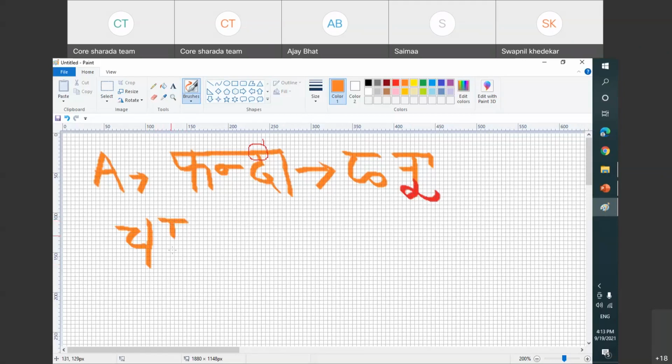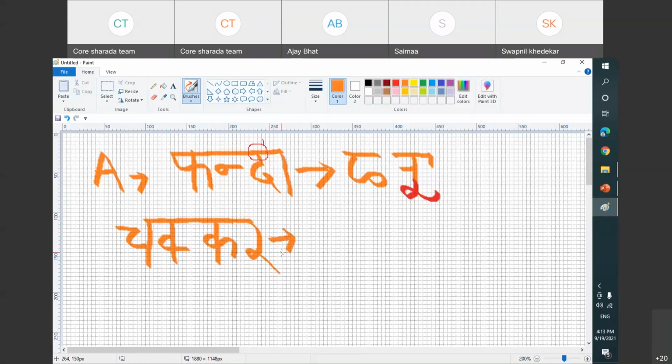Okay, now suppose there is another word, Chakkar. I'm giving these selective examples for some reasons.